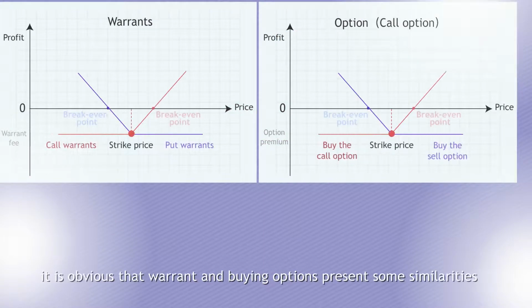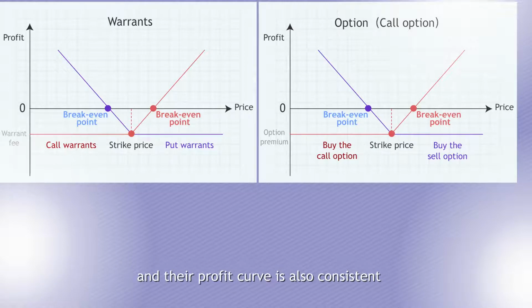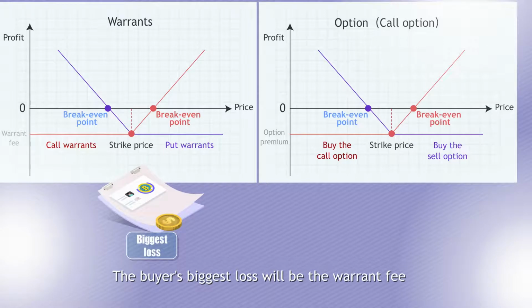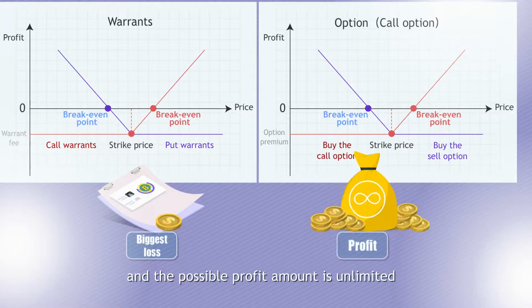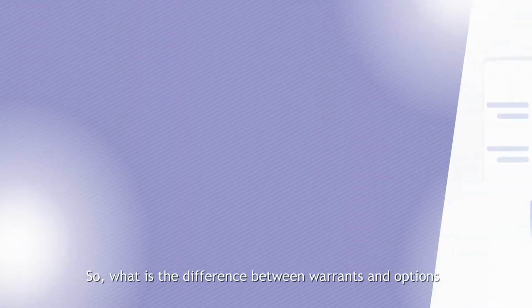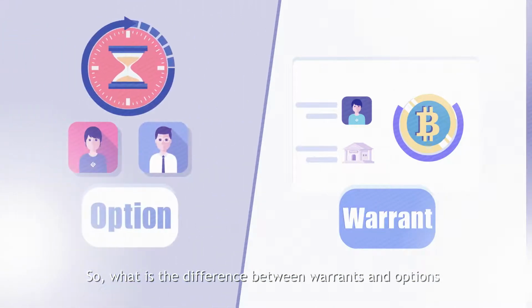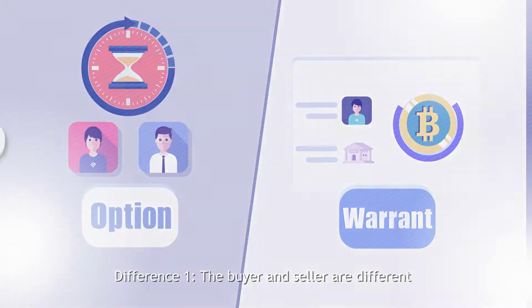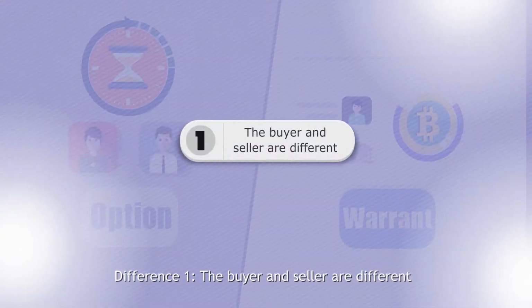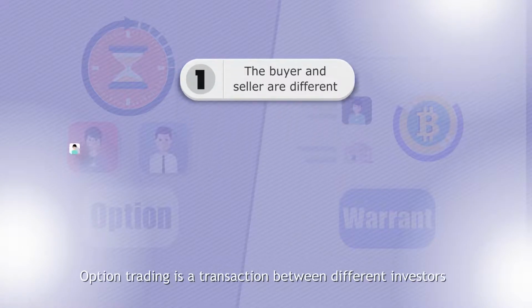From our example, it is obvious that warrants and buying options present some similarities, and their profit curve is also consistent. The buyer's biggest loss will be the warrant fee, and the possible profit amount is unlimited. So, what is the difference between warrants and options? Difference 1. The buyer and seller are different.